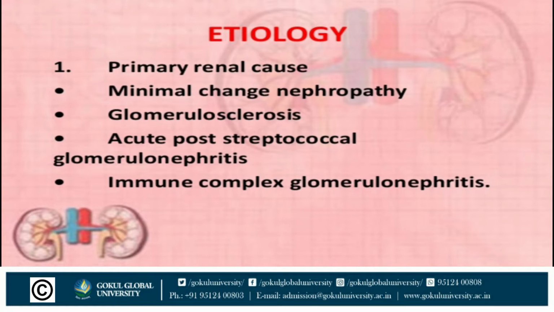Next one is glomerulosclerosis, that is scarring and hardening of the glomeruli. Third one is acute post-streptococcal glomerulonephritis. Acute post-streptococcal glomerulonephritis is an immunological response of kidney infection characterized by edema, hematuria, proteinuria and hypertension. And last one is immune complex glomerulonephritis, that is granular deposition of immunoglobulin, and it is visible by immunofluorescence microscopy.